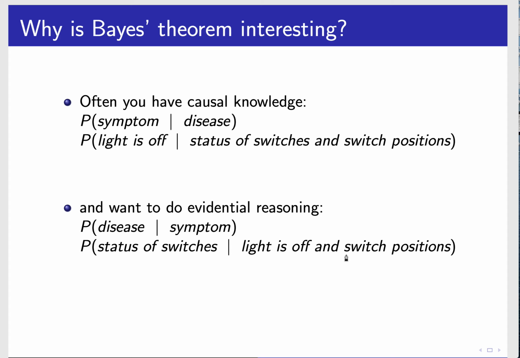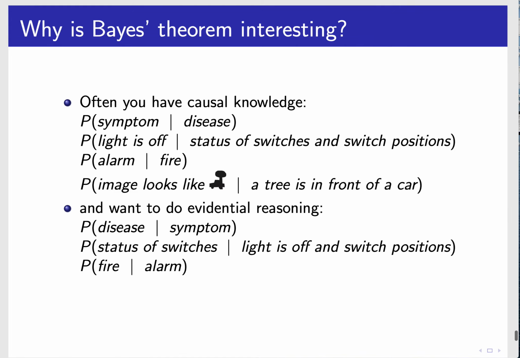We might have determined how fires affect alarms, and what we'd like to do is, given an alarm, know the likelihood of fire. And we might have a graphics model: given there's a tree in front of a car, the image looks like this.